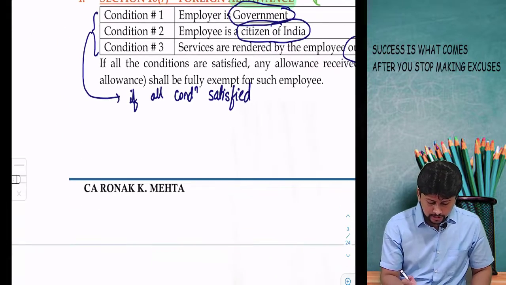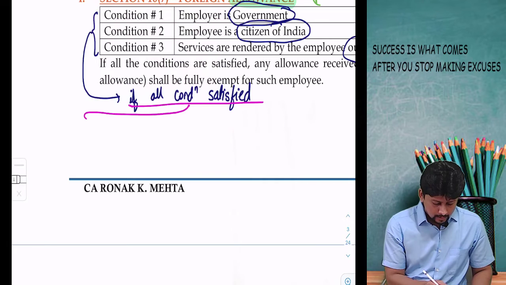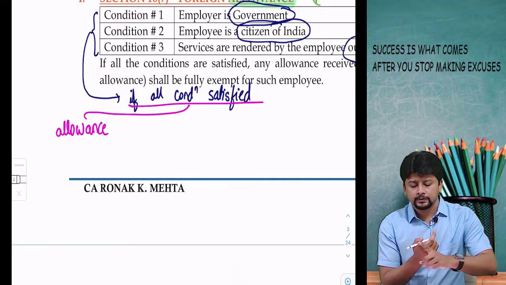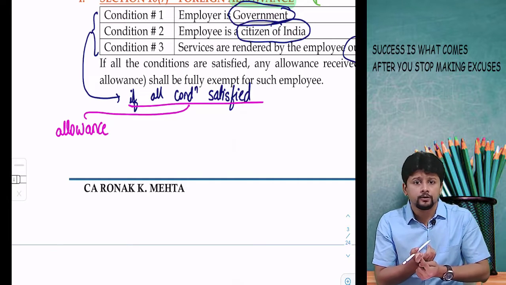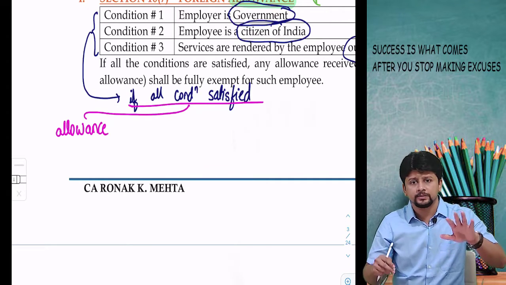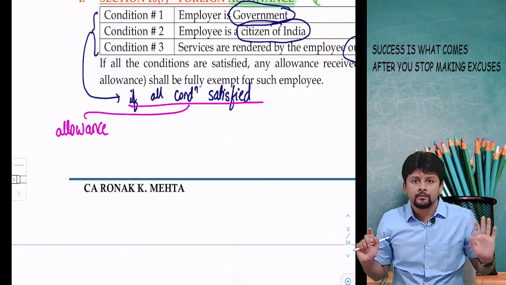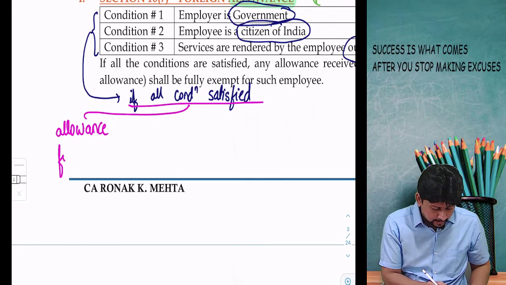If all the conditions mentioned above are satisfied, then any allowance that you receive, it could be dearness allowance, tiffin allowance, city compensatory allowance, house rent allowance, for that matter any allowance paid to you while you're working outside India and the government is paying it, whatever be the name of the allowance, that allowance is fully exempt.